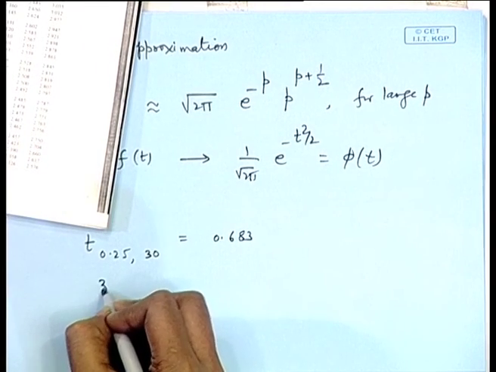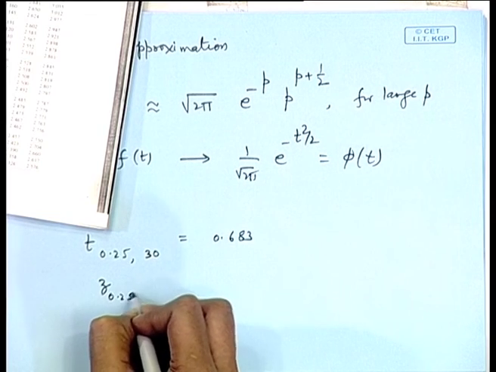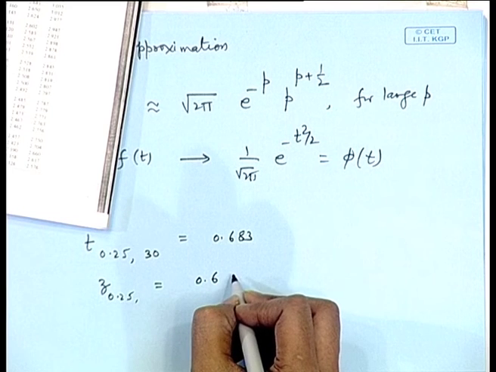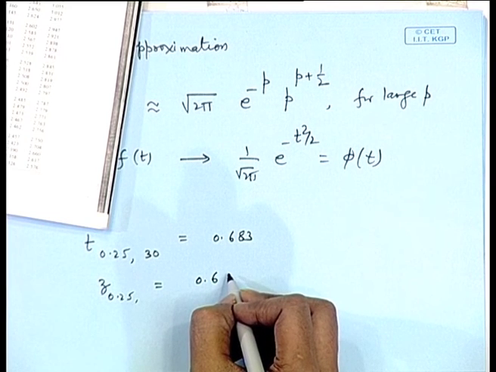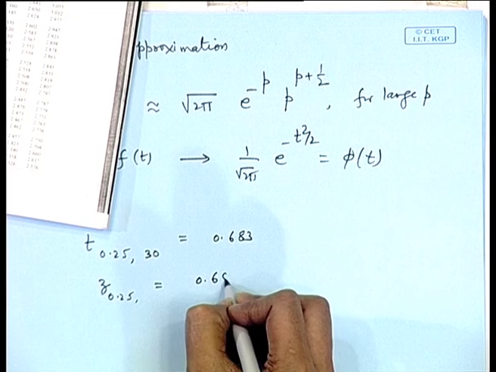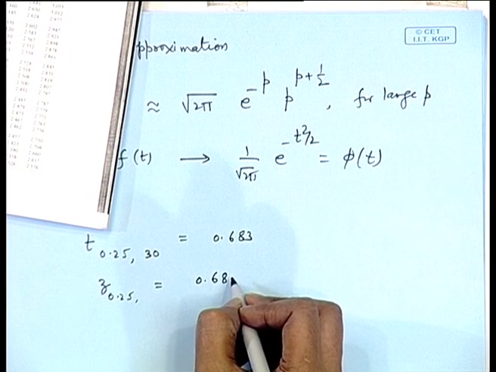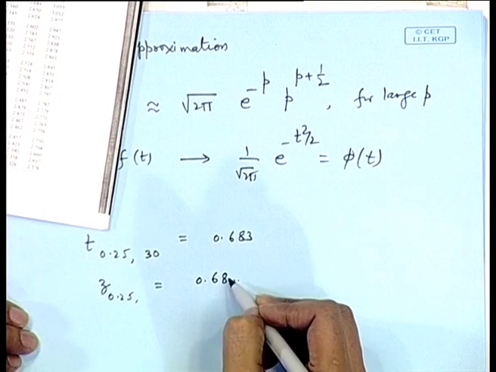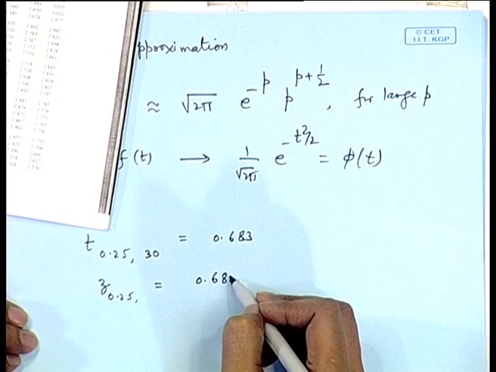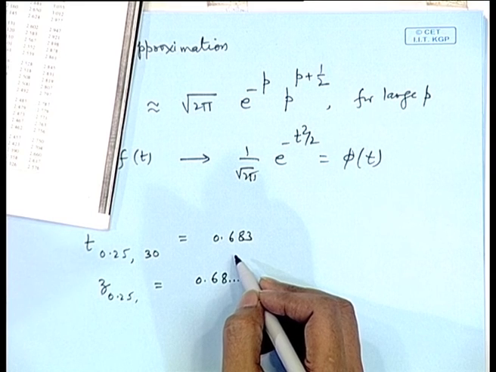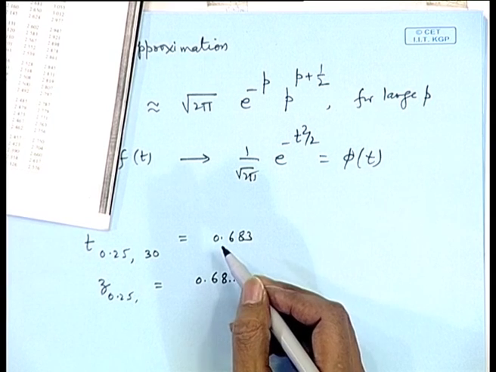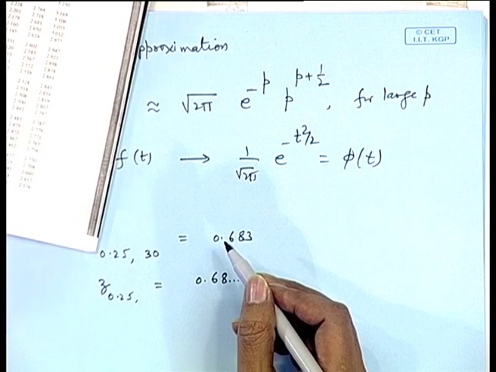That is, if I consider that as the z point, z 0.25 is equal to 0.68, and since this table is given only up to 2 places, I cannot predict here, but it is pretty close as you can see from here. In fact, the tables are not given beyond 30 in most cases, because the approximation is extremely good. In fact, at 120 the value is almost equal.